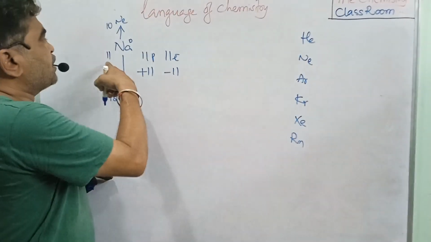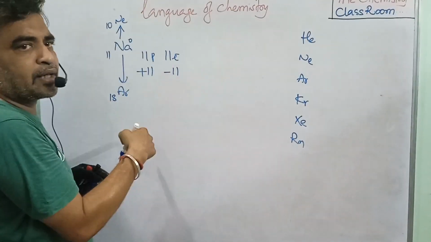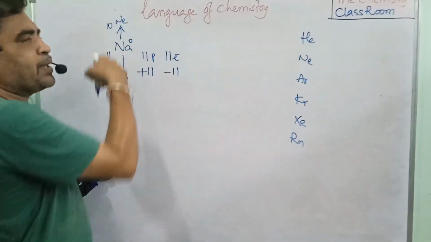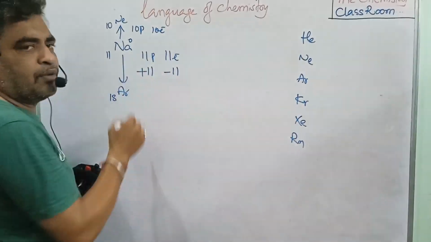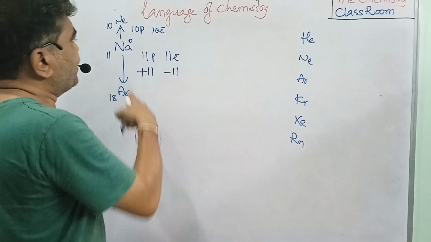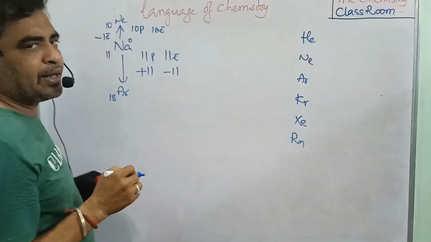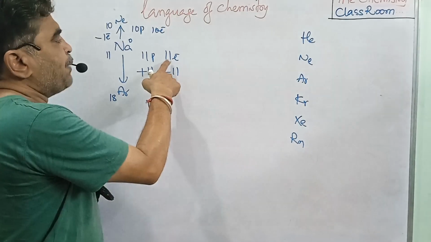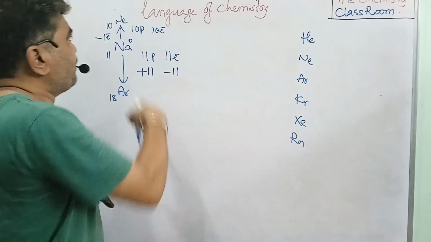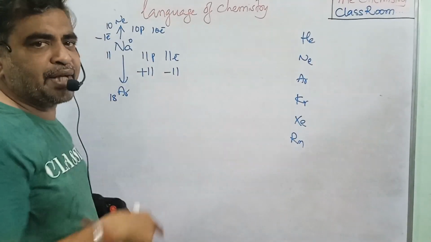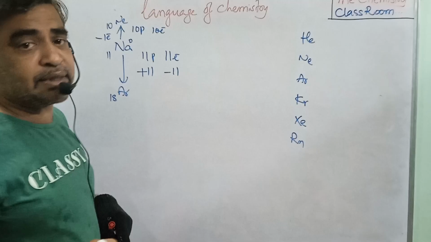Now we see. The atomic number of sodium is 11, so it has 11 protons and 11 electrons. Neon's atomic number is 10, so it has 10 protons and 10 electrons. To get stability, sodium has to lose one electron. When one electron is lost, the 11 electrons are converted into 10 electrons. That means sodium gets the neon configuration, so it becomes stable.